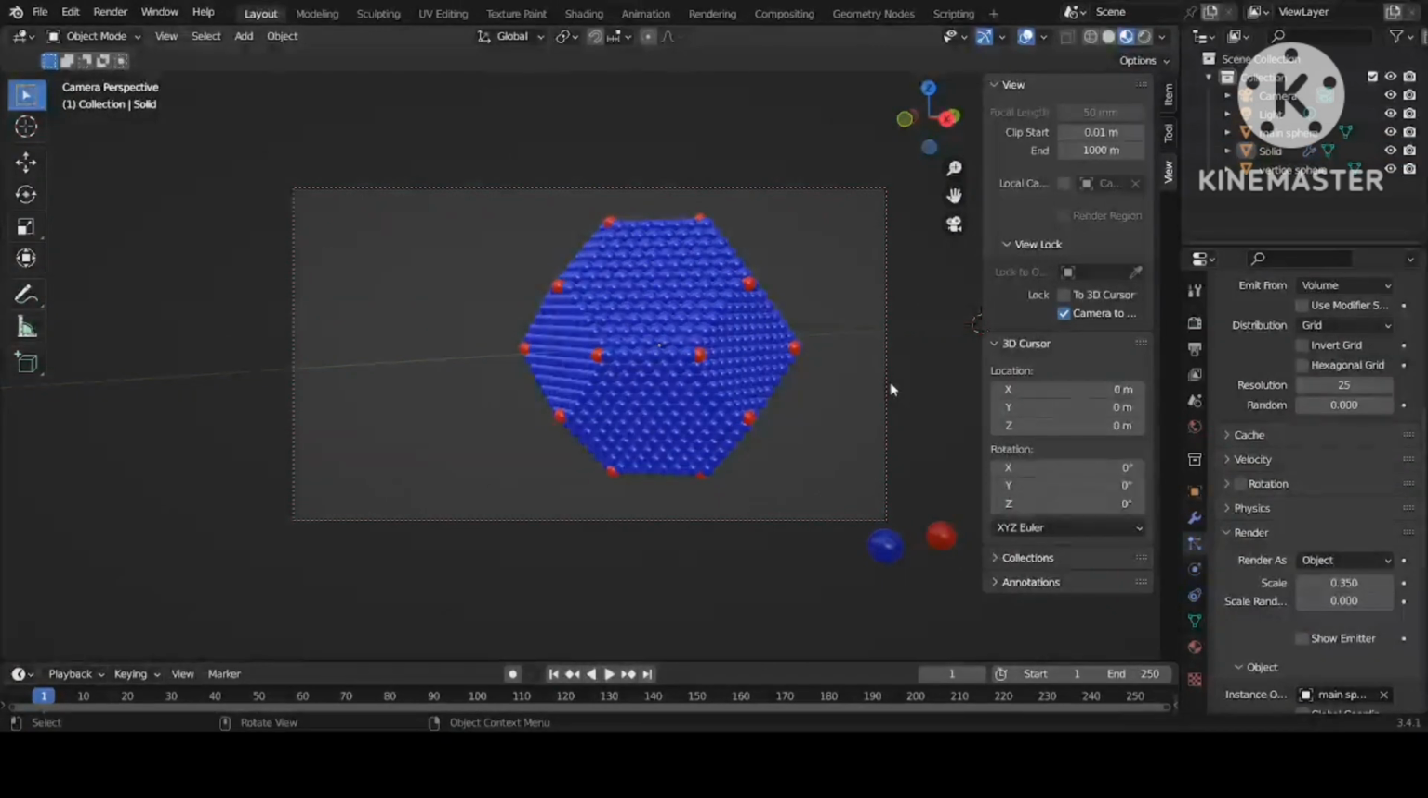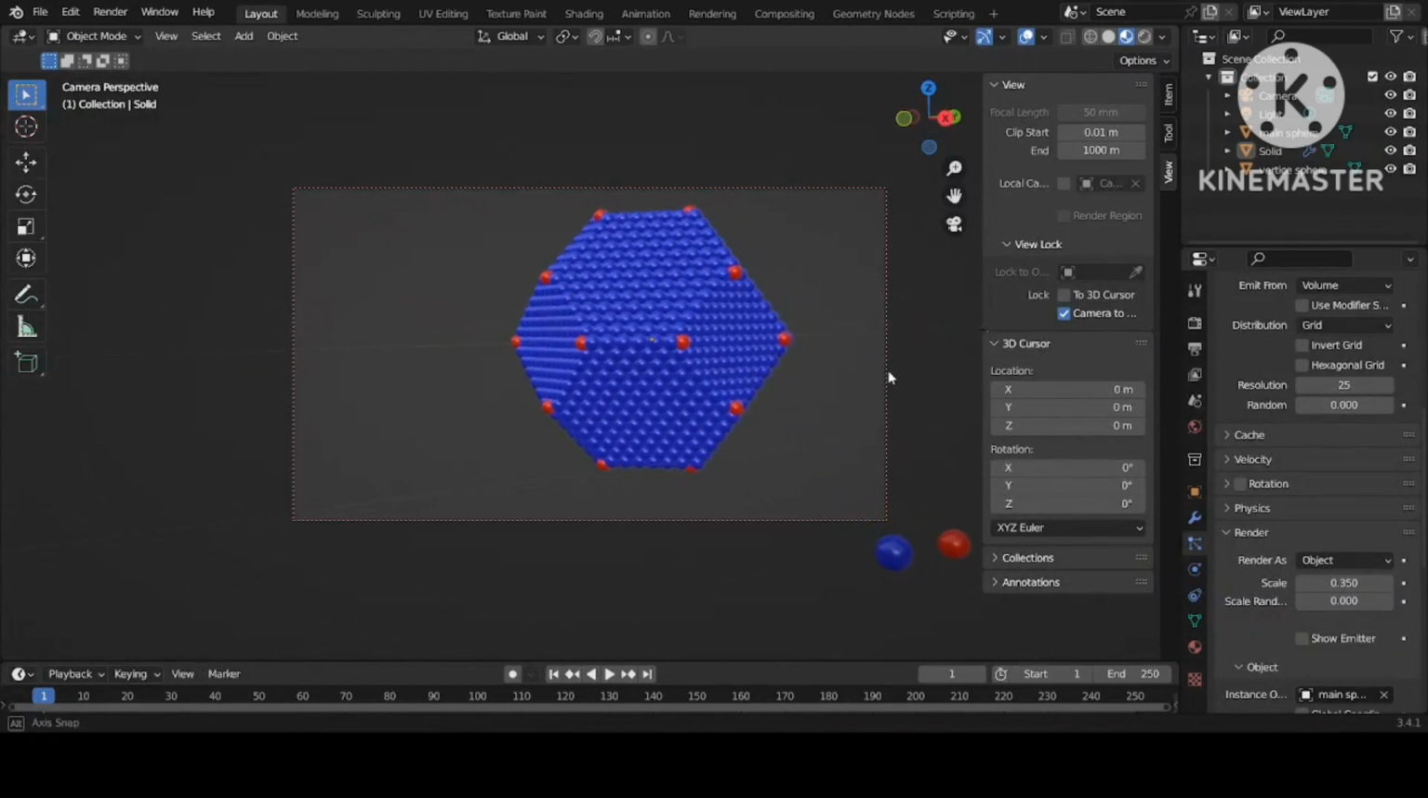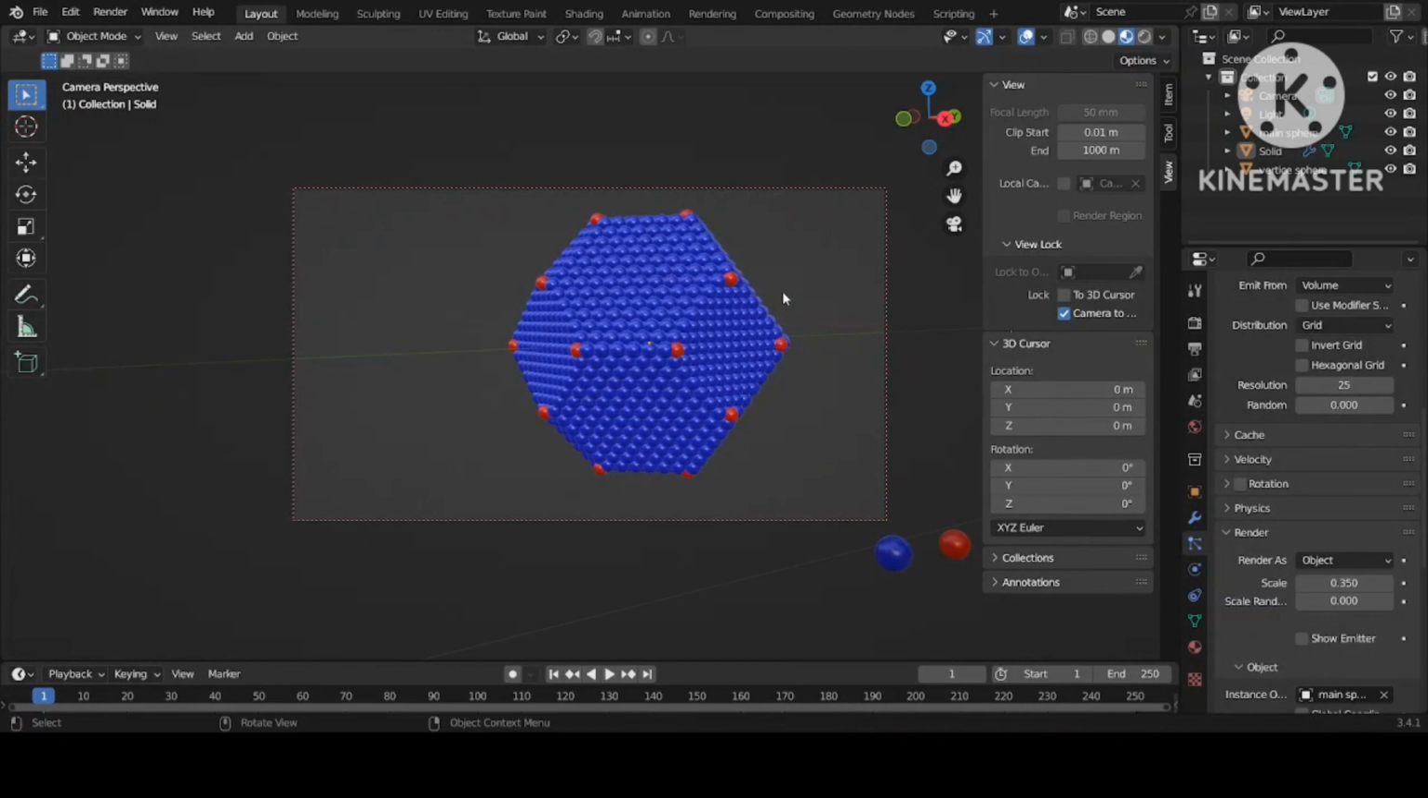Now for example I like this side to take a picture. What I will do is just press F12. It will take some time to take a picture at that specific angle. Then Image and Save As like this. For example, I am saving it.